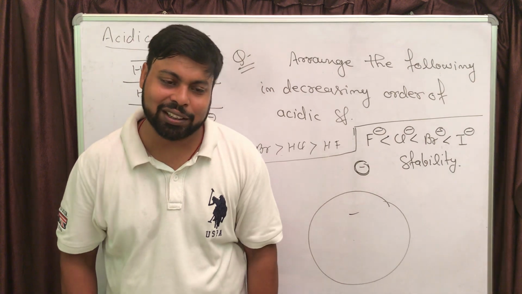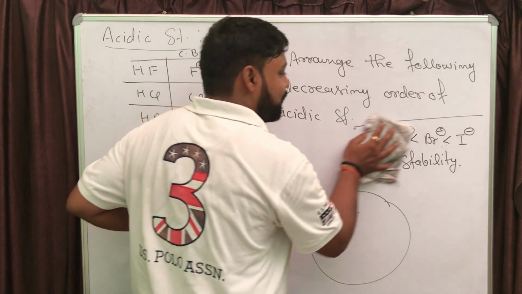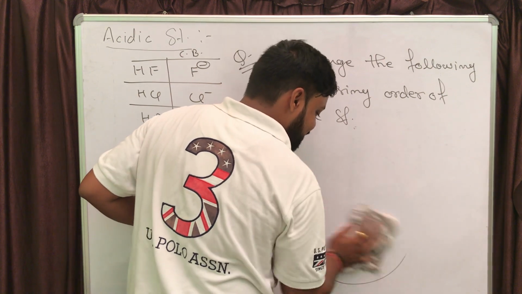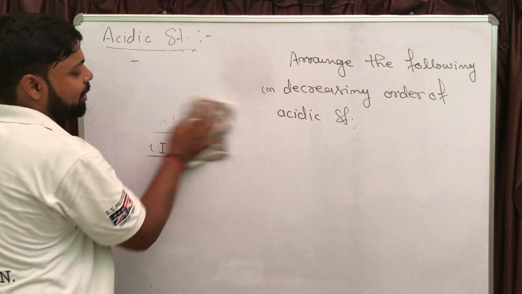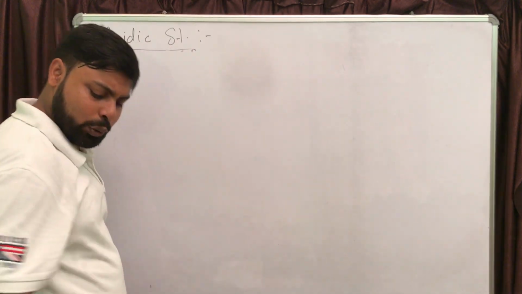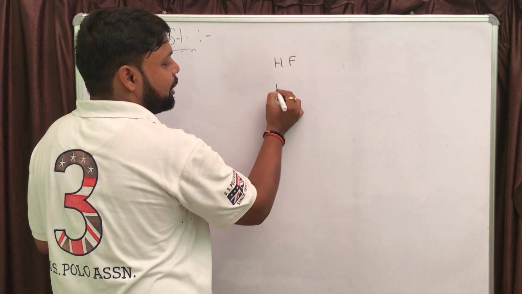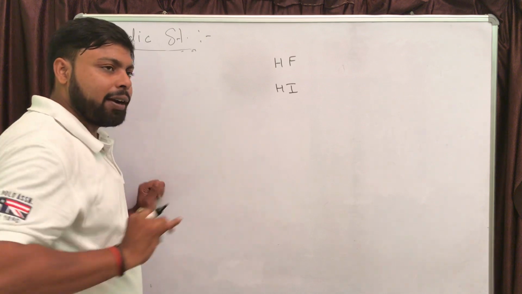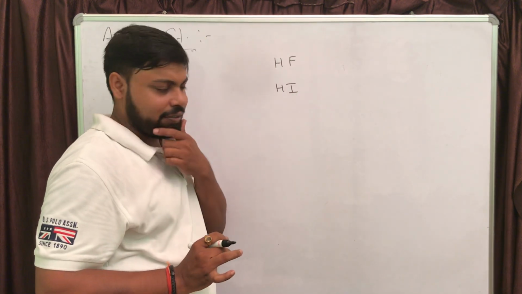Also, one thing I want to say from this question itself. Let's say I have HF and HI, just take only two. Now we know that HI is a stronger acid than HF.